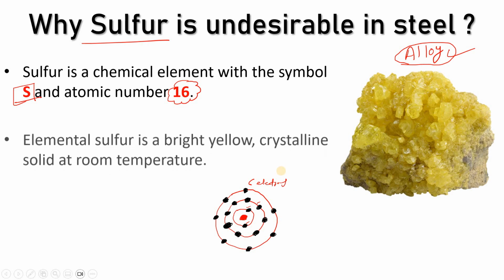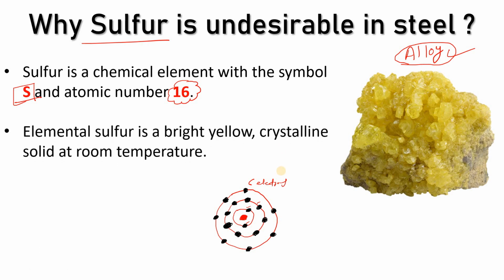At room temperature, elemental sulfur is bright yellow in color and is found crystalline at room temperature. That is just informative, an overview about sulfur. Now we will discuss why sulfur is undesirable in steel.